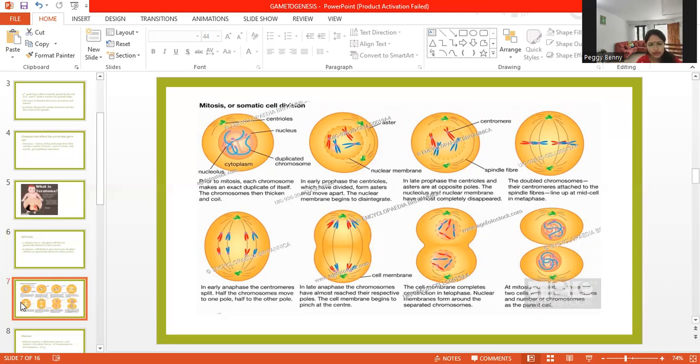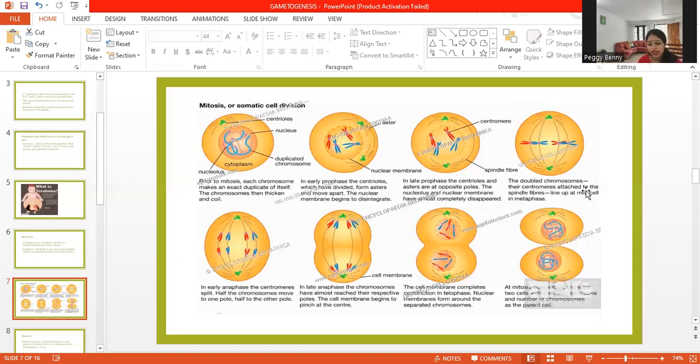In prophase, we can see that the centrioles, which have divided, move apart, right? The nuclear membrane begins to disintegrate. Then in late prophase, we can see that the centrioles are at the opposite poles, and the nuclear membrane is disappearing to such an extent that it is not completely visible, right?